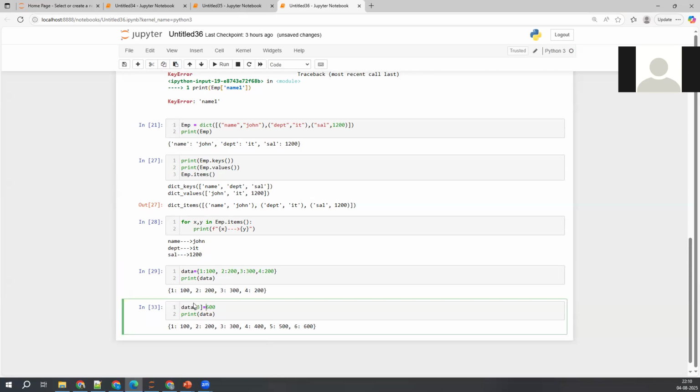Okay, so let me execute this one. See here, what is happening? Did it change the position? Though you are updating here, is it changing the position? No, it's not changing. So once you have a key value pair inside, you can't change its position. That's what I wanted to say. Anyway, it maintains the order.